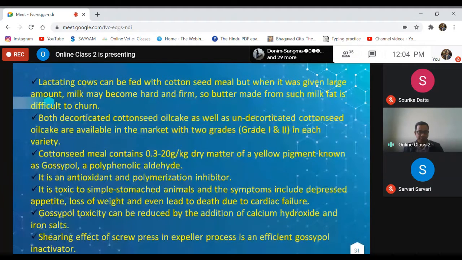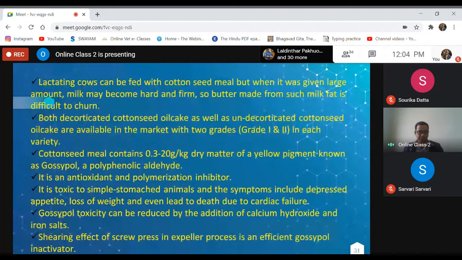Cottonseed meal contains 0.3 to 20 gram per kg of a yellow pigment known as gossypol. This is an antinutritional factor present in cottonseed meal, and it is a polyphenolic aldehyde. It is an antioxidant and polymerization inhibitor.